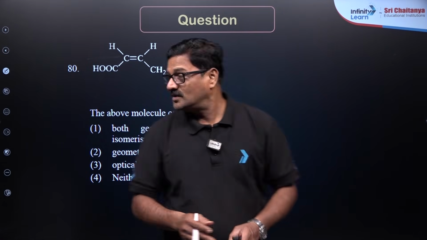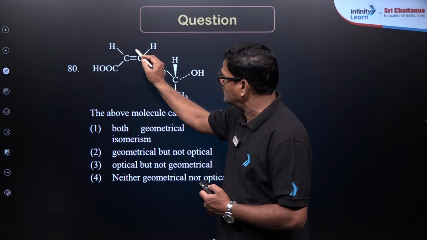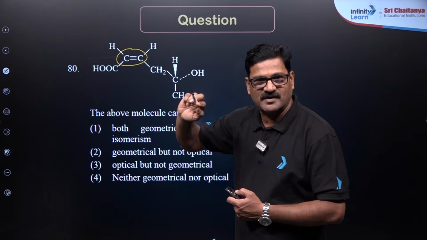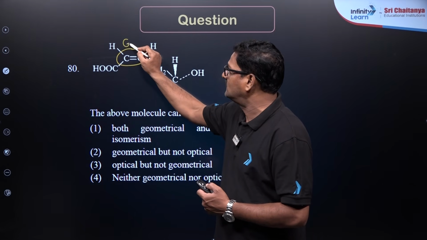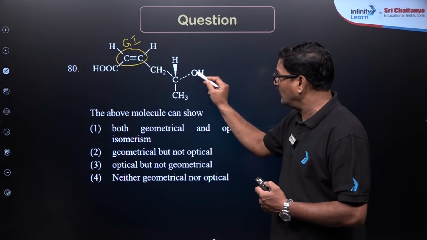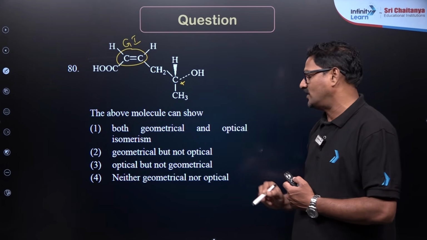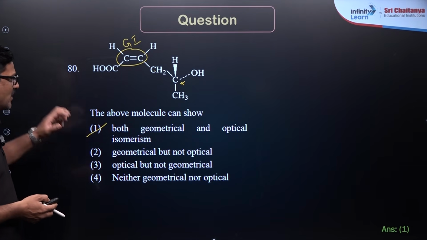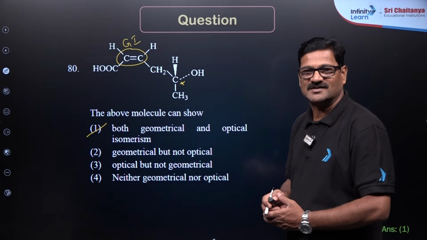Here is another question. If you see this molecule, it can show geometrical isomers with respect to this carbon double bond. These two are different. So, this can show geometrical isomerism, and this carbon is having 4 different groups, so this is chiral. So, it will show both optical as well as geometrical isomerism. So, option 1 is the correct answer for this question.